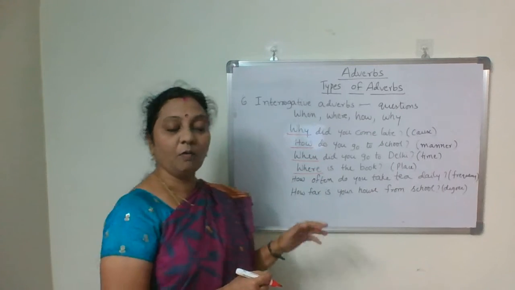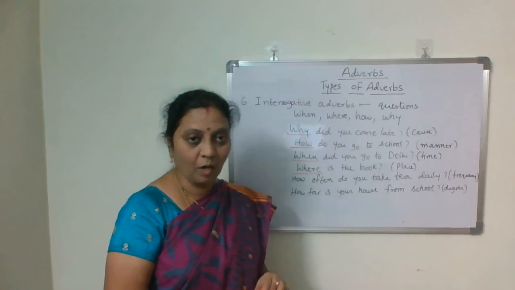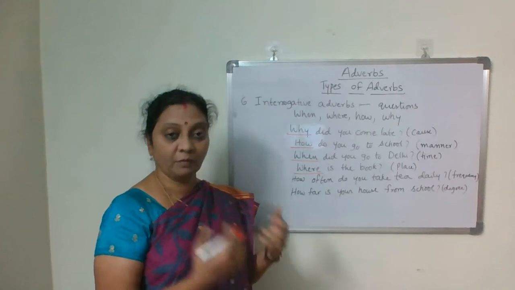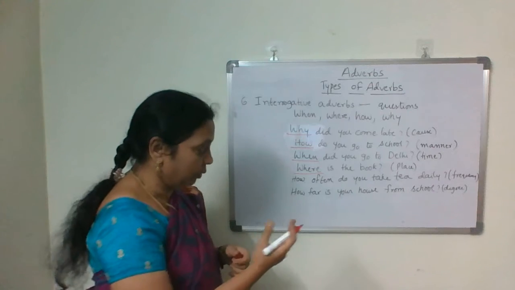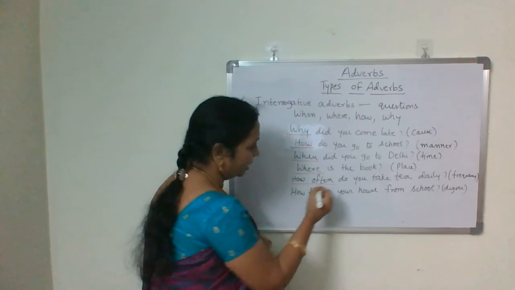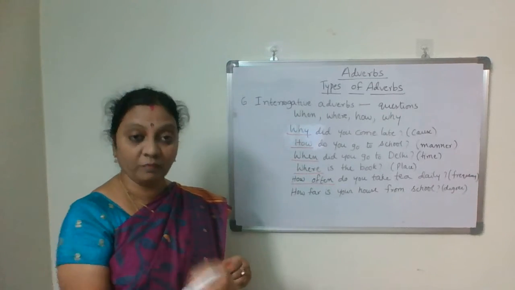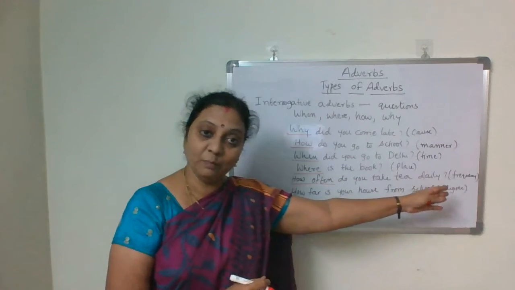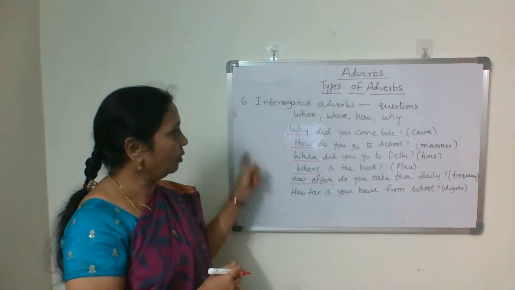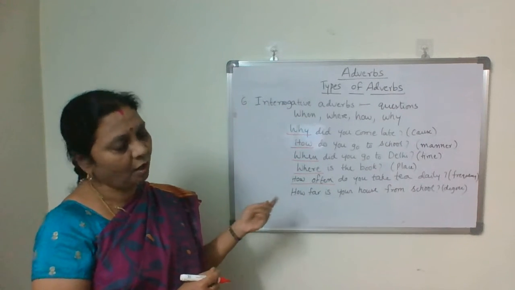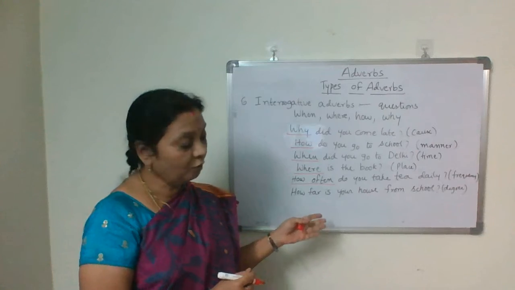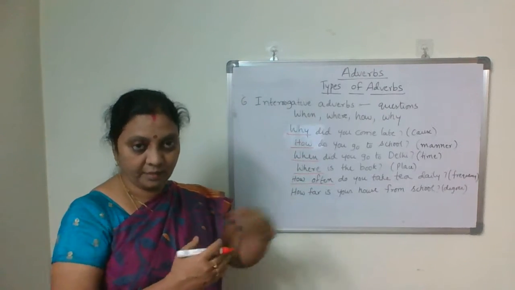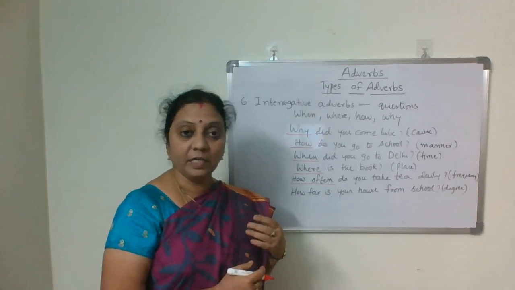Okay. How often do you take tea daily? How often? It is questioning frequency. It is talking about adverbs of frequency. Once a day or twice a day, it is asking how often do you take tea? So how often is also an interrogative. How far is your house from school? It is talking about adverbs of degree or extent.